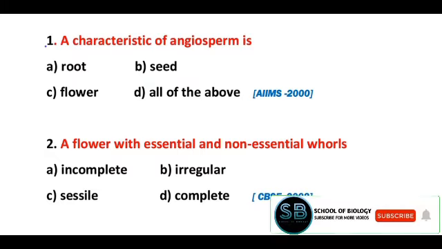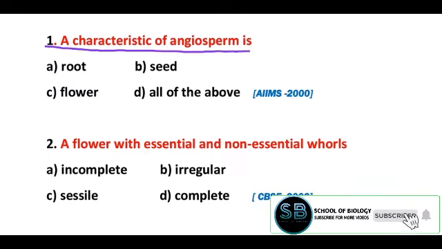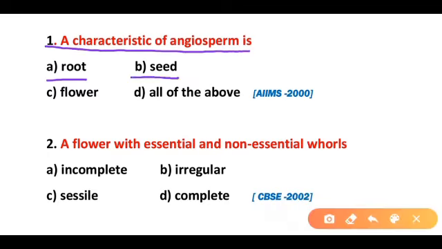Question number 1. A characteristic of angiosperm is root, seed, presence of flower, all of the above. So correct answer is option C. A characteristic of angiosperm is presence of flower. That's why they are known as flowering plants.